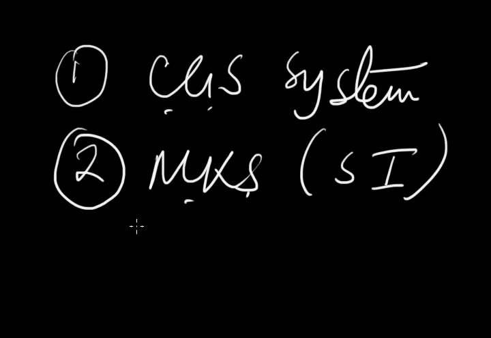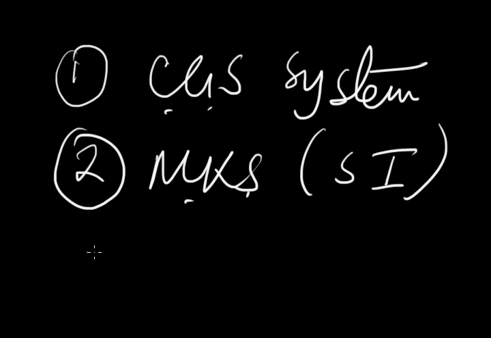There is a third system that is called FPS, but nowadays throughout the world FPS is obsolete. The units in FPS system almost are not used. So our discussion will be limited to CGS and SI system. Throughout the world now SI system is used, and CGS system can be called a little addition of MKS or SI system. You see the discussion and you will understand why.